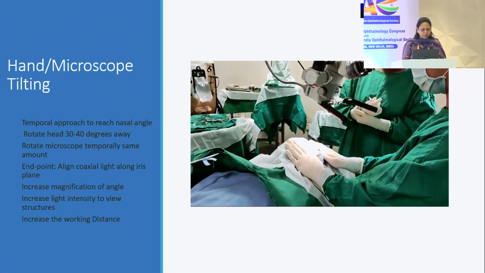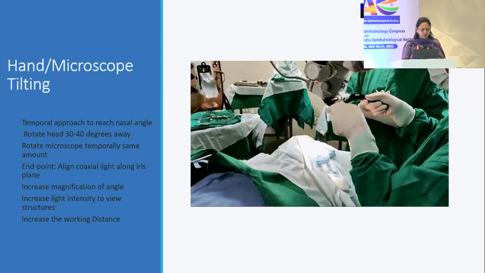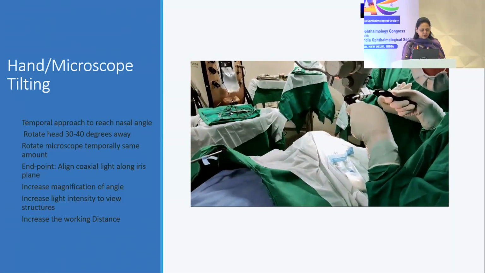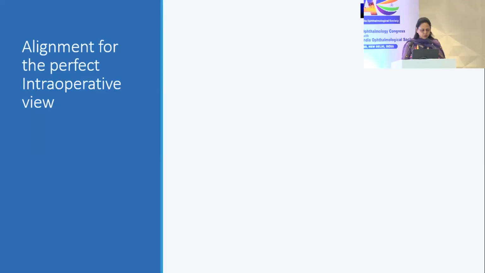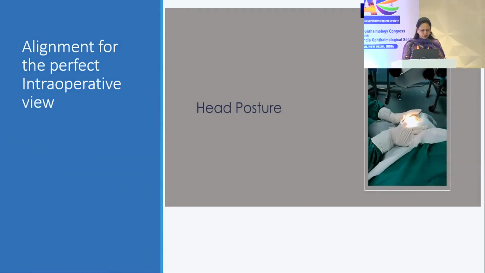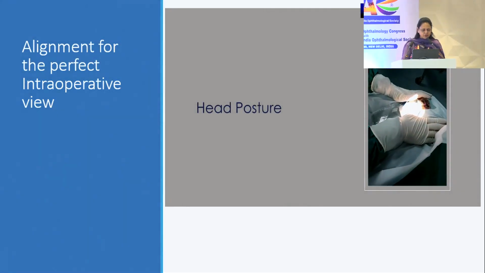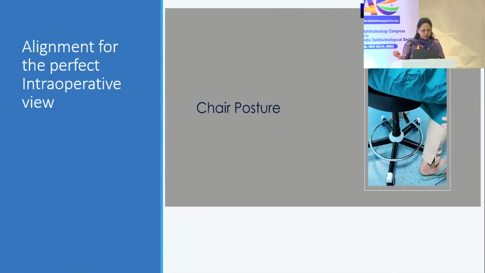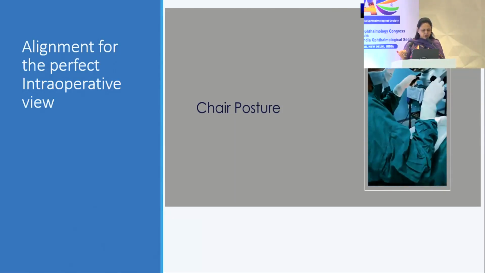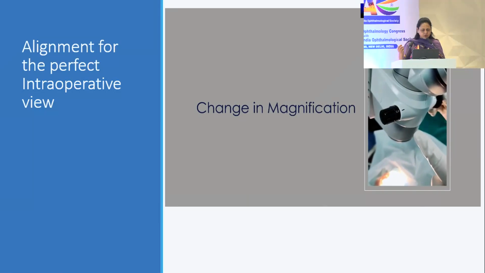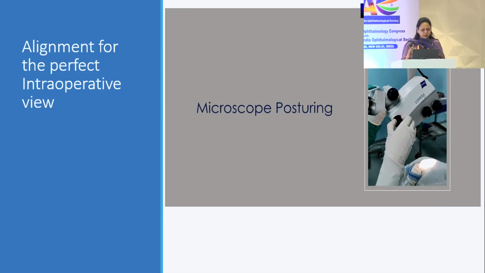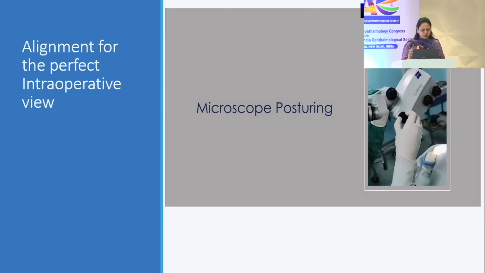If you see, the patient is positioned 35 to 40 degrees away from you and the microscope is tilted 35 to 40 degrees towards you. Again, going for a perfect alignment, in this video you see that the patient is shifted away from you, and since the patient is shifted away from you, the chair height is adjusted because now he has gone far beyond you. Change in the magnification is required to see the angle structures clearly. And last but not the least would be the microscope posturing towards you.